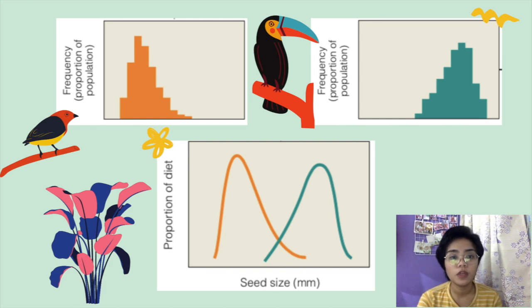Competition among individuals of those two species for intermediate seed size results in an increase in the relative fitness of smaller individuals in the population of the smaller species and larger individuals of the larger species. And the end result of natural selection is the divergence in the average bill size for the two populations. As you can see in the graph below, they adjust to each other. This divergence in the average bill size of the two bird populations functions to reduce the potential for competition by shifting the range of seed sizes used by the two species.